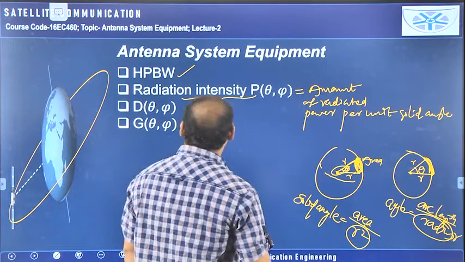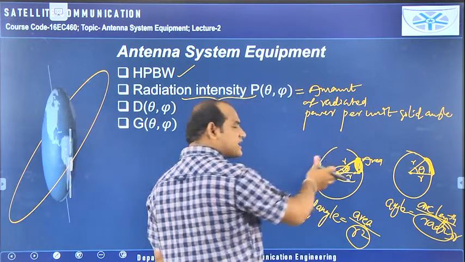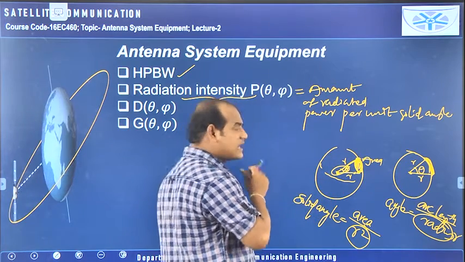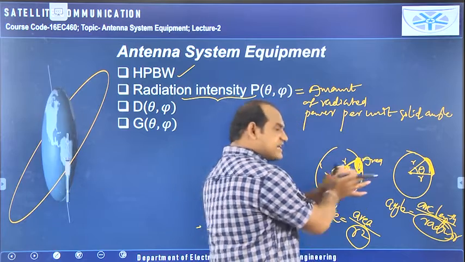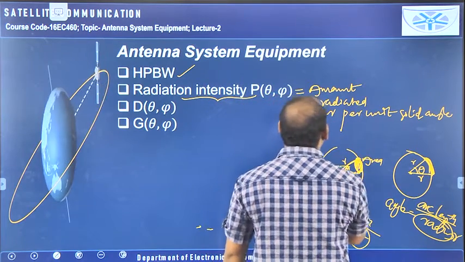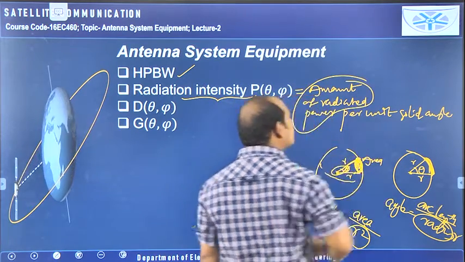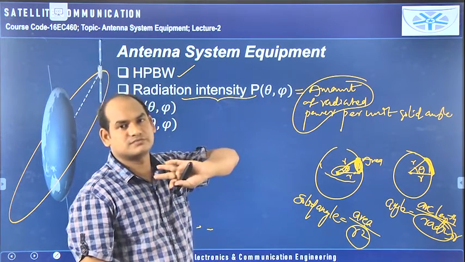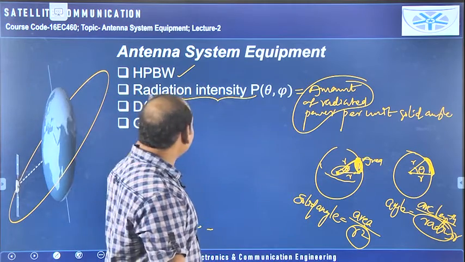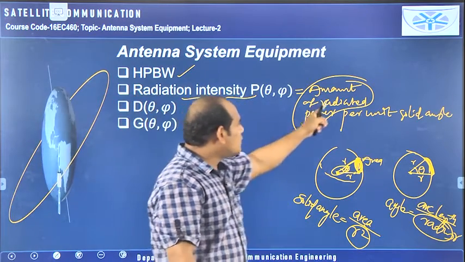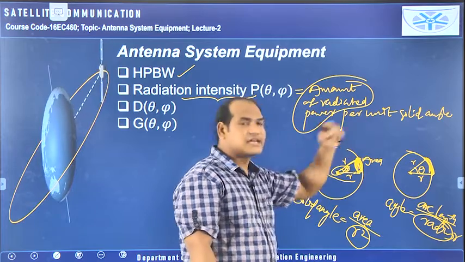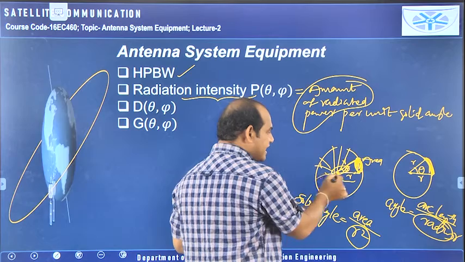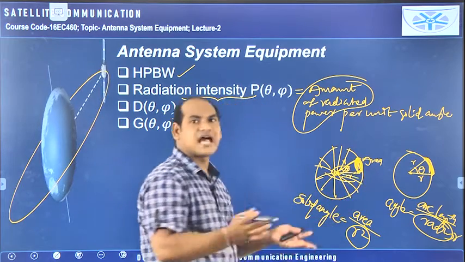Now you assume this is the radiation pattern of the antenna. Now you come to the antenna. Here an isotropic antenna is at the center of the sphere, and we have taken a certain amount of angle, extending like this. In the definition of radiation intensity, first of all it is the power, the amount of radiated power. So radiation intensity is also measured in watts only. Power is measured in watts, and radiation intensity is also watts only, because that is also radiated power, but per unit solid angle. If you consider this isotropic antenna, it is radiating in all the directions equally. That's why the sphere has been created.